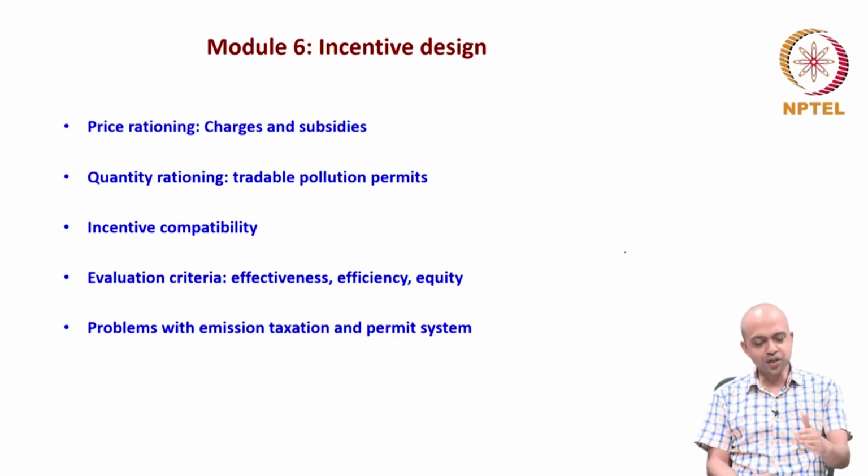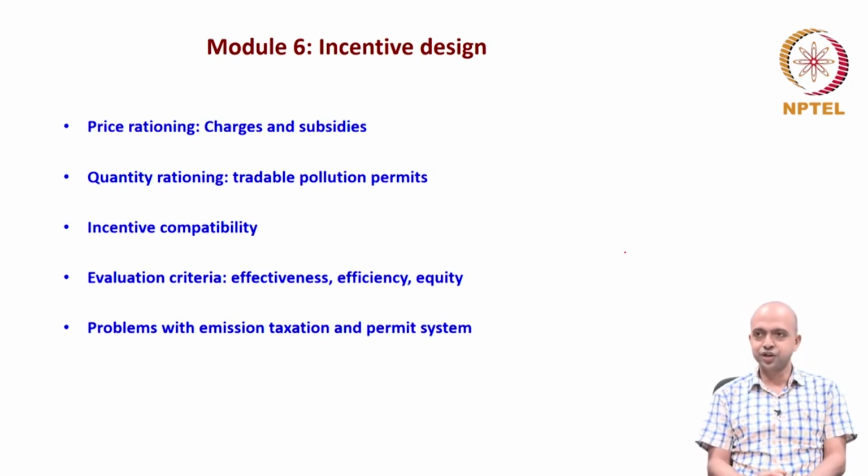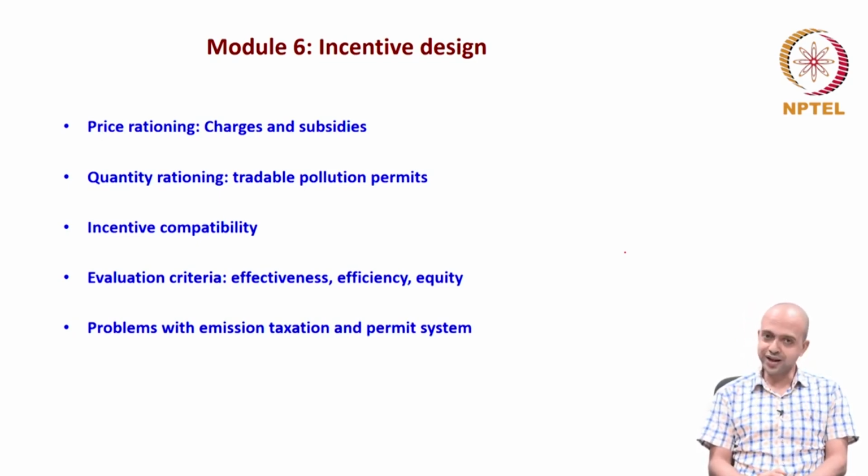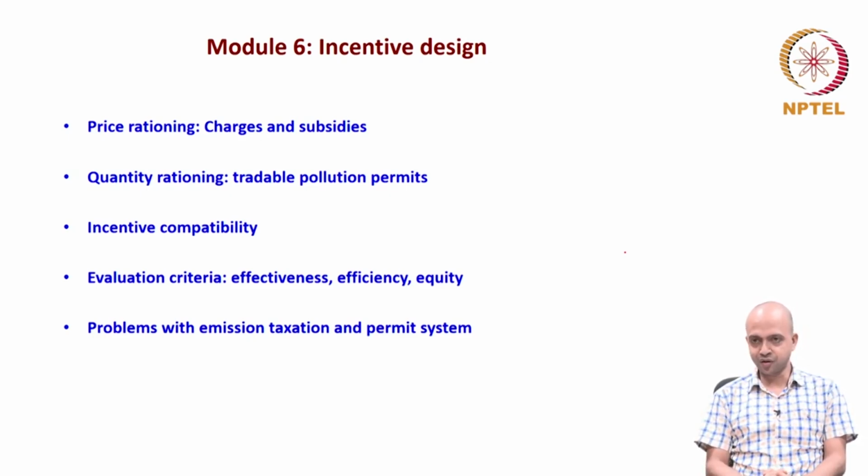The first incentive that we are going to discuss is price rationing. That means we will discuss emission taxes or subsidies for clean production or clean R&D. We'll discuss emission tax, which was suggested by the British economist Pigou, that is Pigouvian taxation.